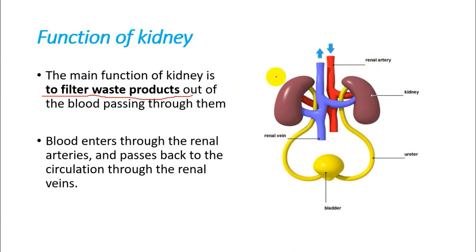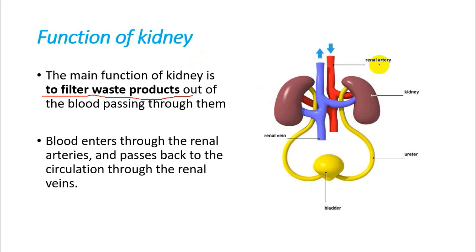So whenever blood enters through the renal artery, the kidneys filter that blood, absorbing waste products. Then the remaining pure blood returns back to the renal vein, with the blue color, and comes out from the kidneys. The wastes move from the ureter structures to the bladder, and from the bladder they get excreted. So the main function of the kidneys is to filter the blood.